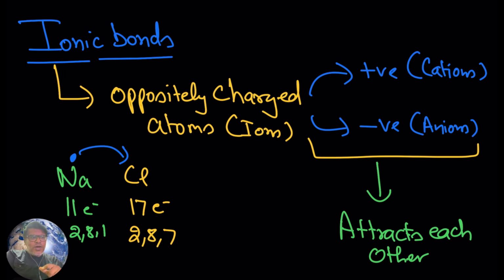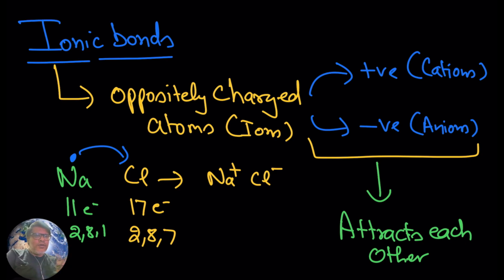The one who donates the electron carries a positive charge, so sodium carries a positive charge, and the chlorine atom carries a negative charge. So sodium acts like a cation, and chlorine acts like an anion.